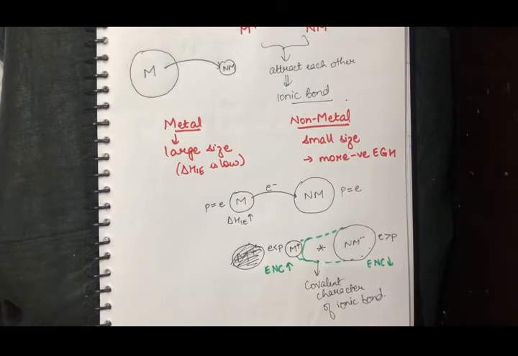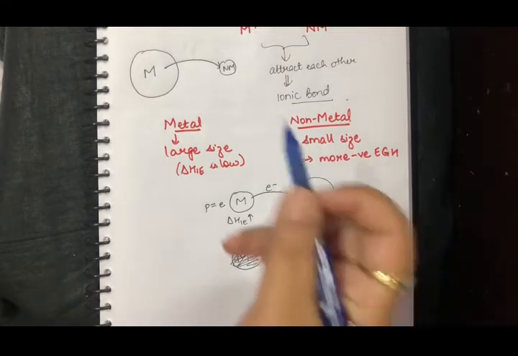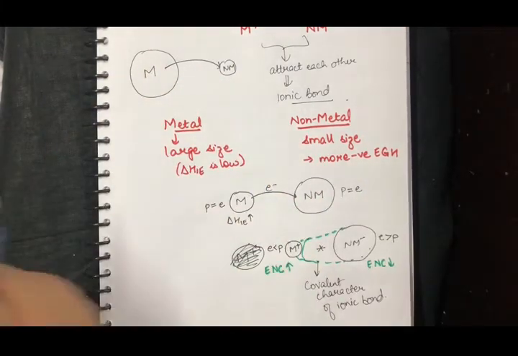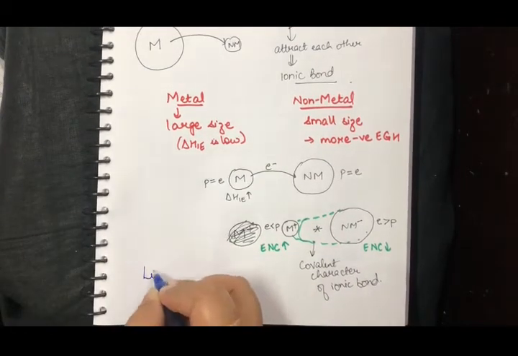And this is what Fajan's rule is. Fajan's rule says that there is only one possibility of forming an ideal ionic bond, that is when you talk about the largest metal, which on the left hand side, the bottommost corner of the periodic table, is your lithium.